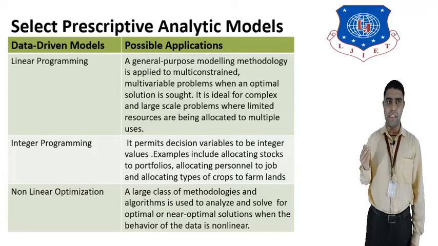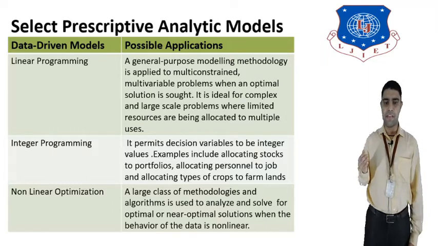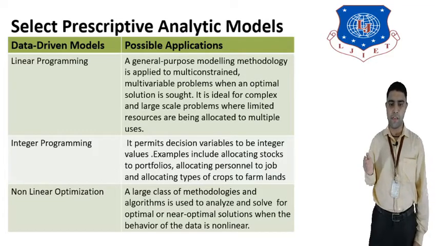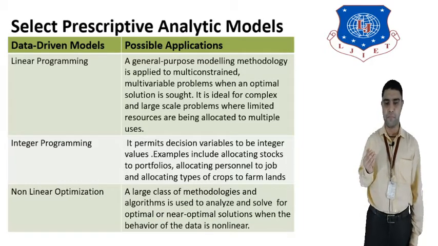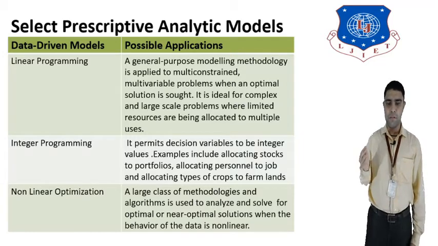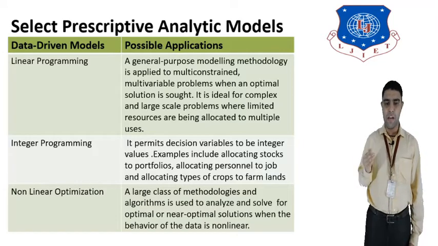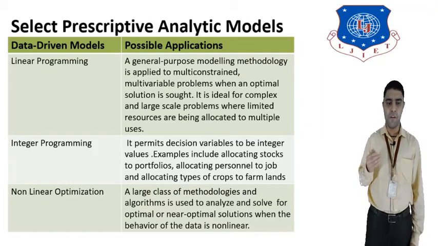The second example is integer programming. Integer programming is one type of decision variable where integer numbers are used for the values of the function. That is called integer programming. Examples include allocating stocks. Stocks will be allocated to a portfolio. Different types of stocks will be allocated, like L&T, Infosys, TCS, Reliance. These stocks are allocated using numerical values, which is called integer programming. Allocating personnel to jobs, we will allocate business personnel to jobs. Allocating types of crops, which type of crops will be used on the farmland. So this is an example of integer programming.